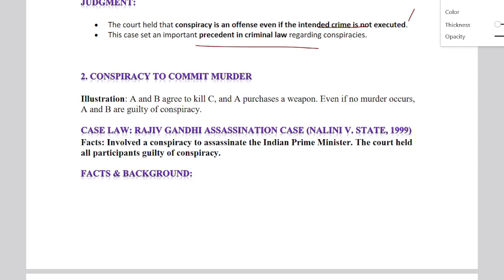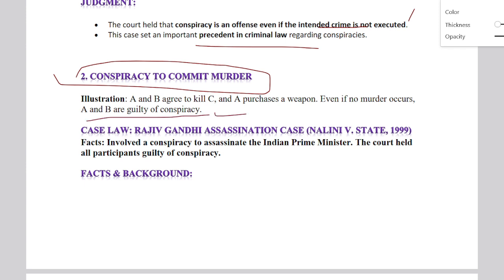Next one is conspiracy to commit murder. In this conspiracy to commit murder case law, if you wanted to remember only illustrations, A and B agree to kill C, and A purchases a weapon. Even if no murder occurs, A and B are guilty of the conspiracy. Okay, if you wanted to write only the illustration, you can write this, but if you write a case law, that will give you more marks.